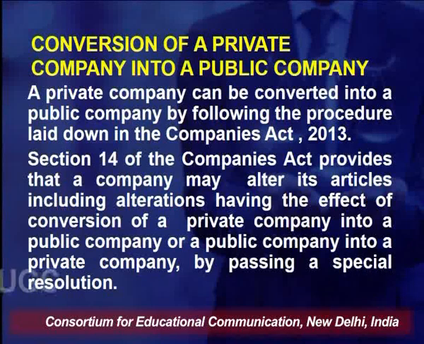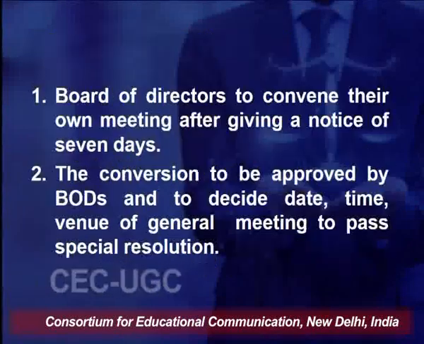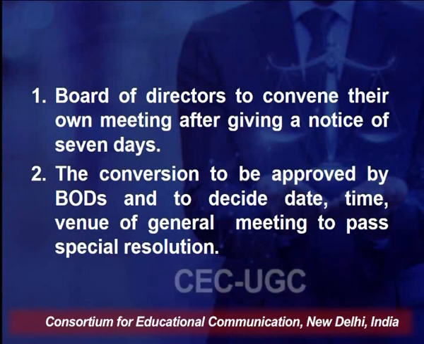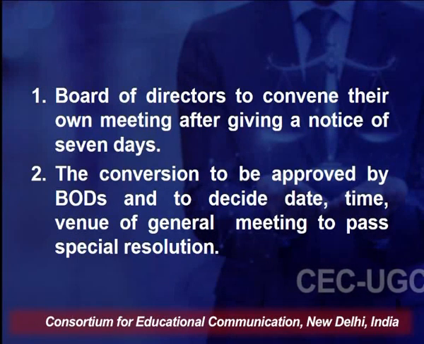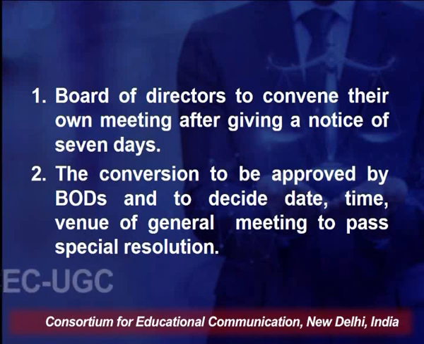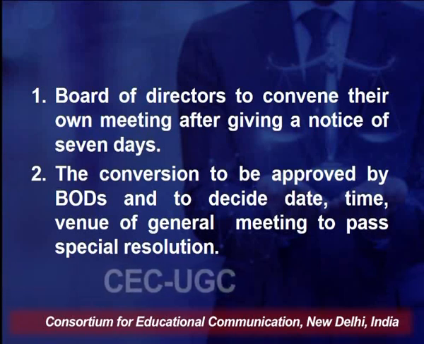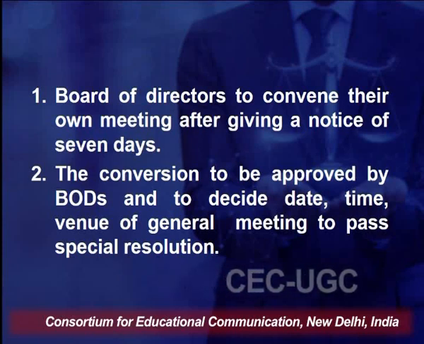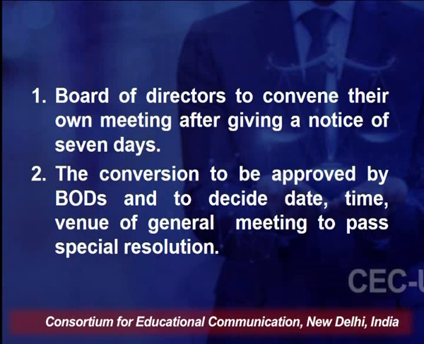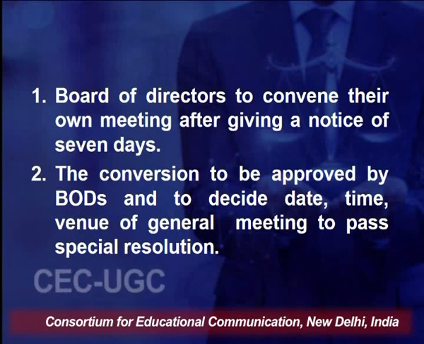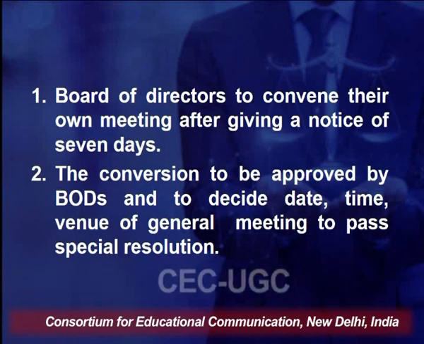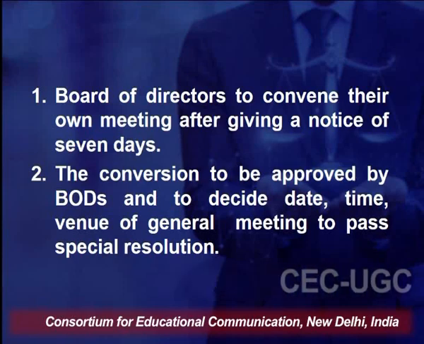The procedure which is to be followed for conversion of a private company into a public company is as follows. The first step is the board of directors are to convene their own meeting after giving a notice of 7 days. So, a notice of 7 days is required for the board of directors meeting. Then the conversion is to be approved by the board of directors in their own meeting, and then they have to decide the date, time, venue of general meeting to pass the special resolution.